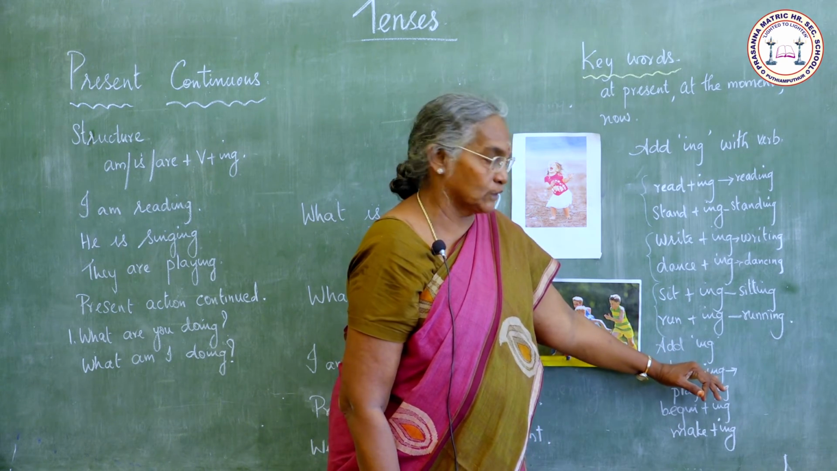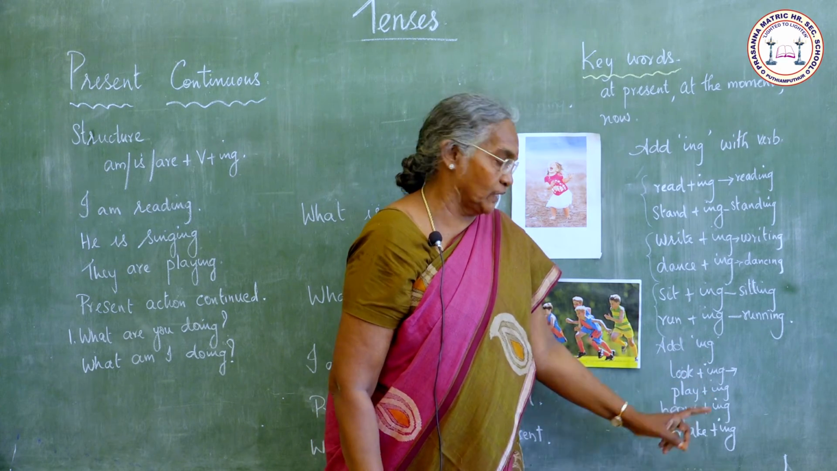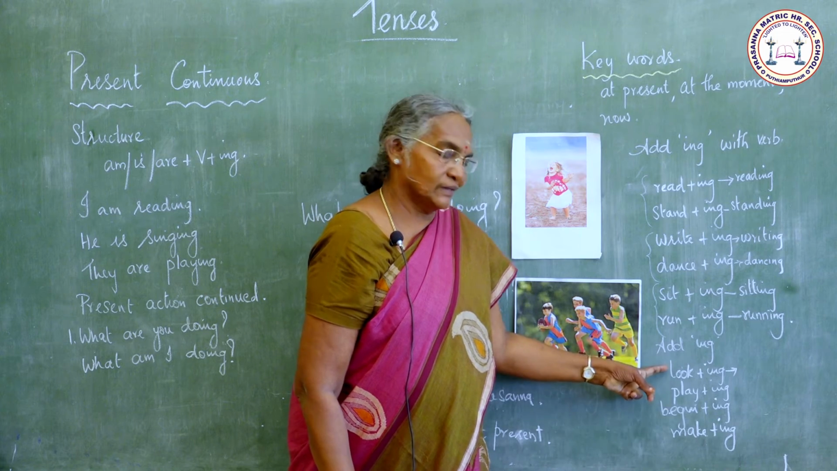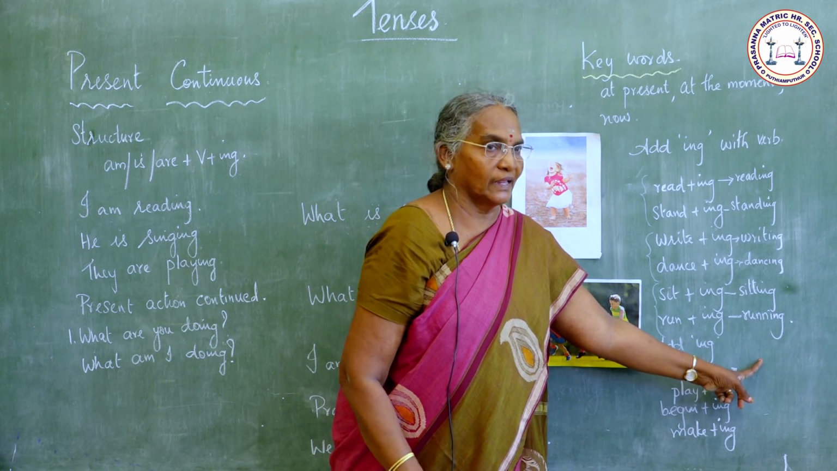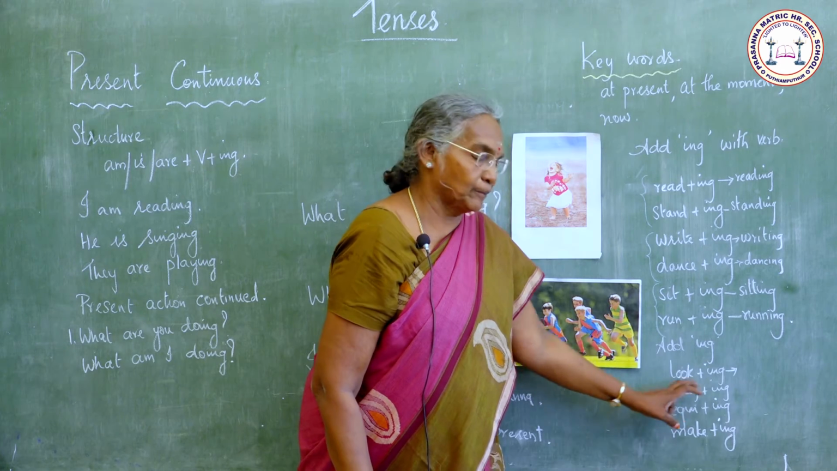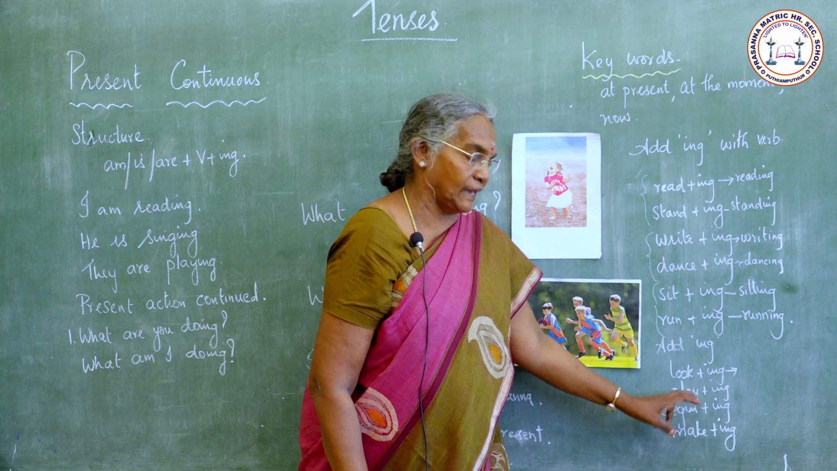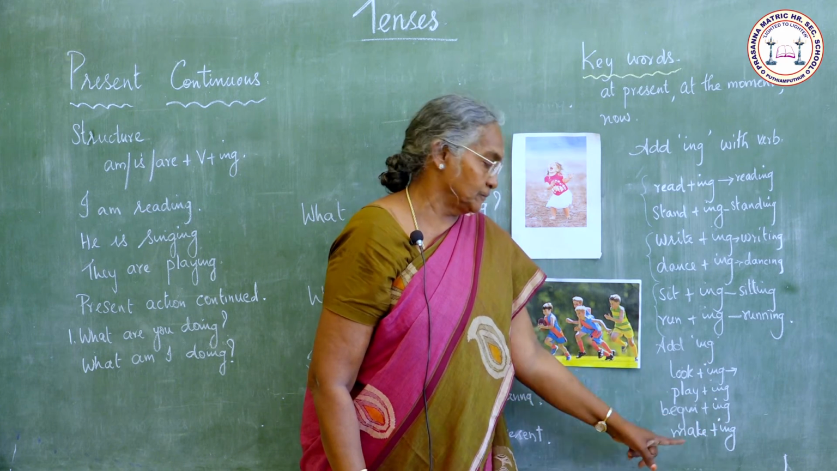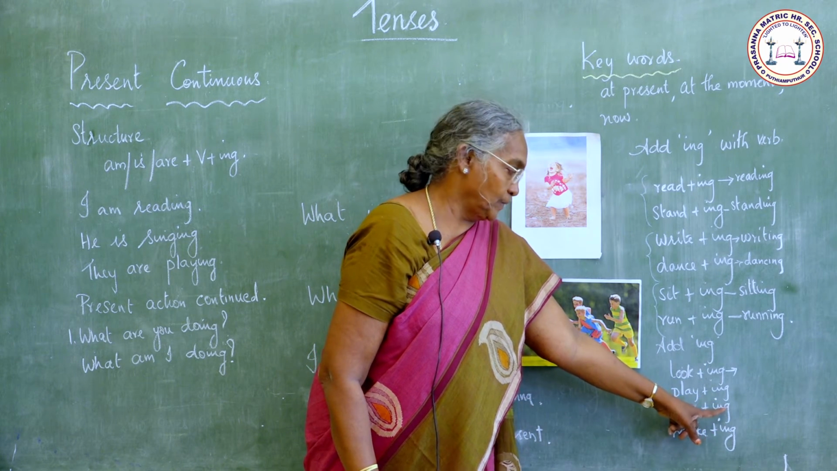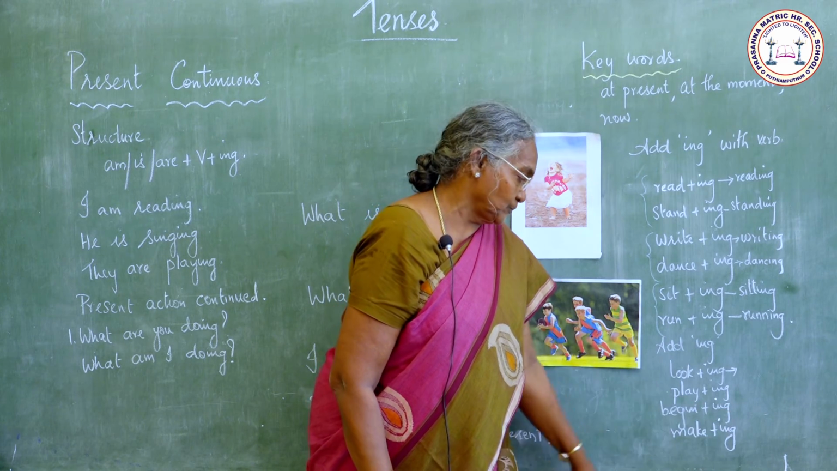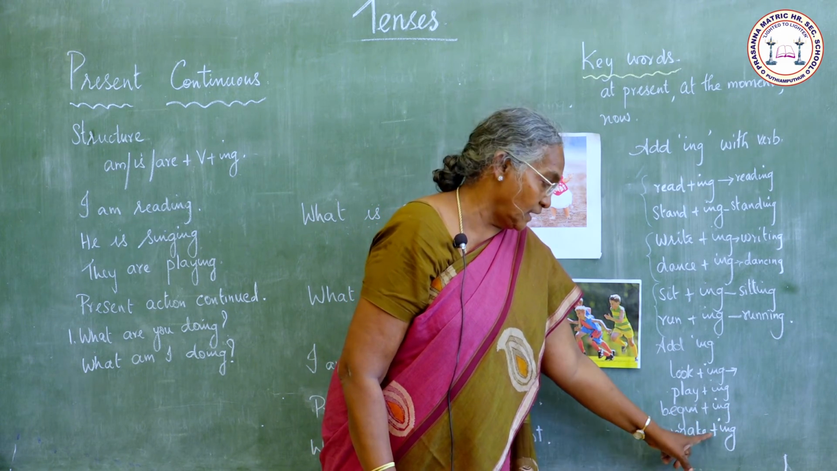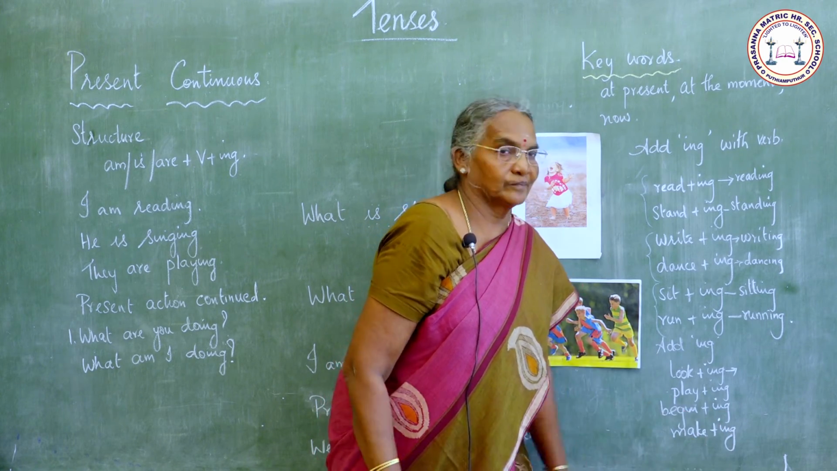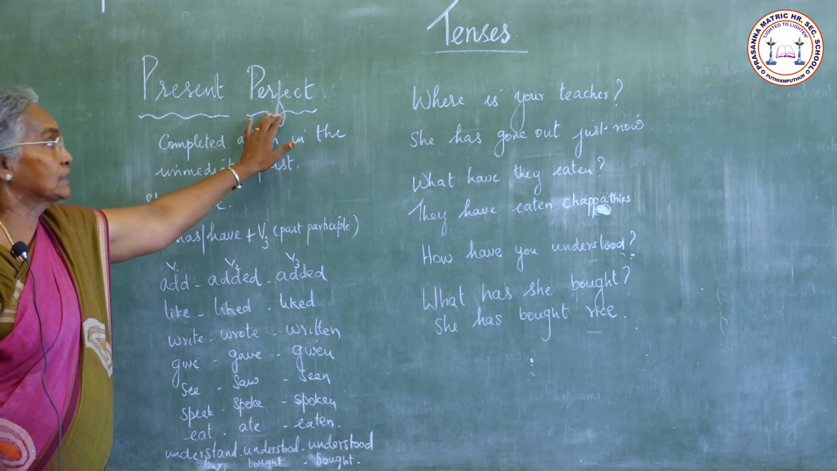Now I shall give you some work to do. Add ing with these following verbs: look, play, begin, make. Look, looking. We add just ing with the word look. Here, playing, we just add ing with the verb play. Here begin plus ing, the last letter is doubled. Begin, beginning. Making, here the last e is removed and we have added ing. Making.